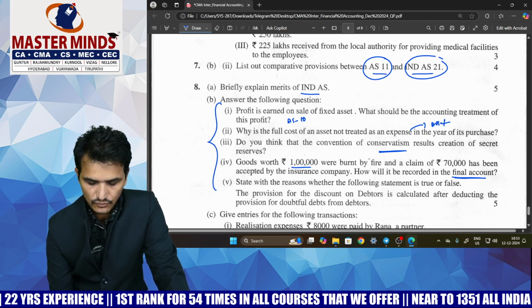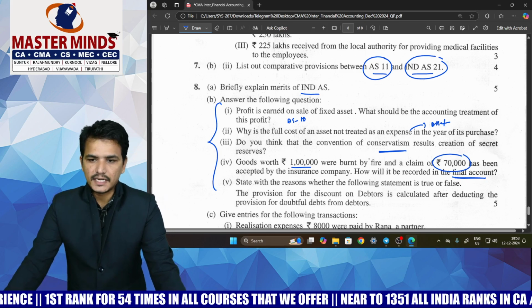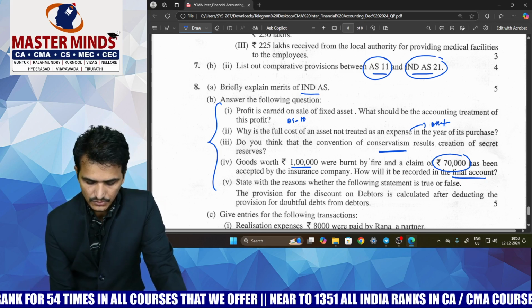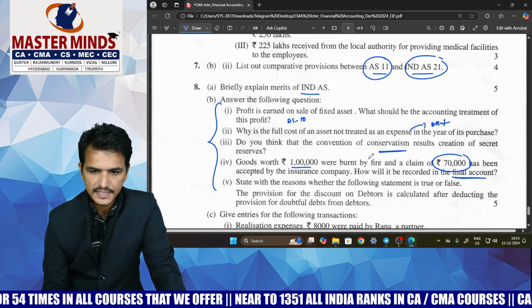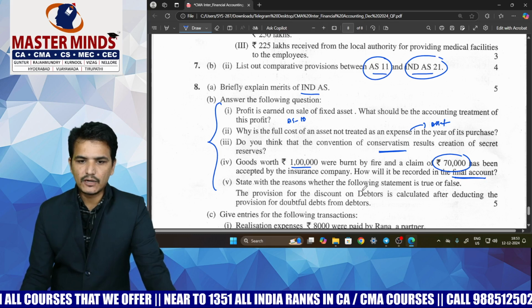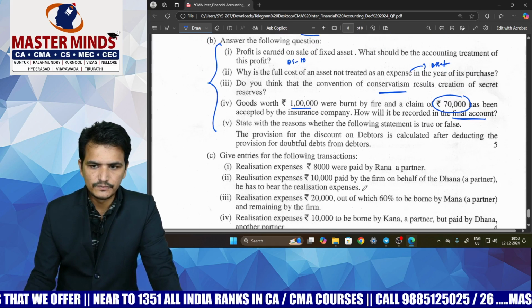There is a loss of goods of 1 lakh and the insurance company is giving a claim of 70. How will the entry be recorded in the final accounts? And in the next question they are asking for a true or false statement based on the PBD and the PDD. Generally, how is the PDD amount calculated? Based on that they have given an MCQ.